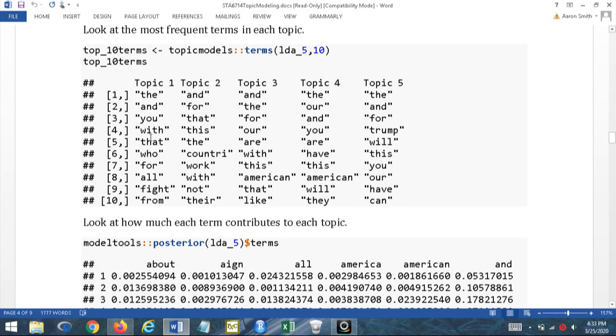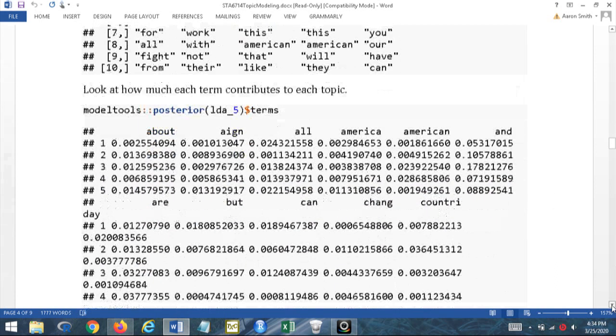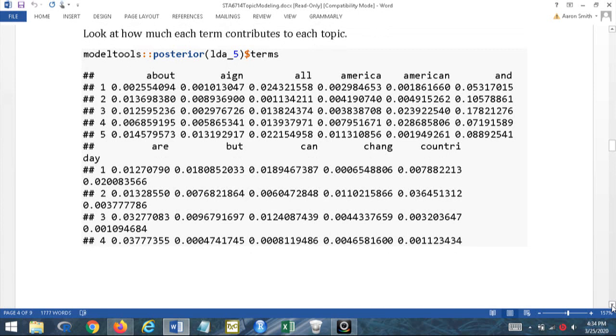So after I get my LDA model built, I can see what the top terms are in each of them. Within the topicmodels package I use terms, and then the number of terms that I want, and I can see how many there are in each of them. Another thing I can look at is the posterior function. Here the prior is the uninformative uniform distribution. The posterior is what we get from the model using the Dirichlet distribution.